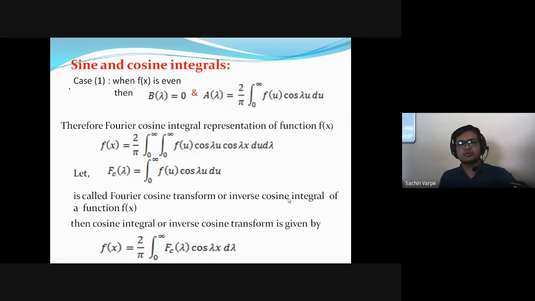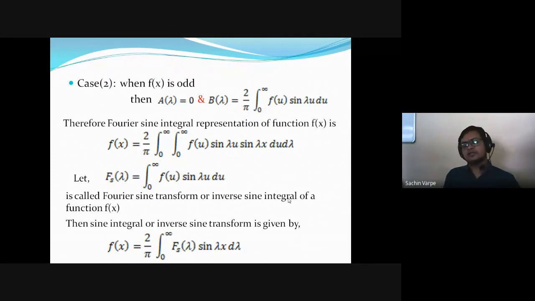So here the two formulas are important, fc of lambda and f of x, where fc of lambda is integral from 0 to infinity f of u cos of lambda u du, and f of x is 2 by pi integration from 0 to infinity fc of lambda cos of lambda x d lambda, when we substitute fc of lambda, right?